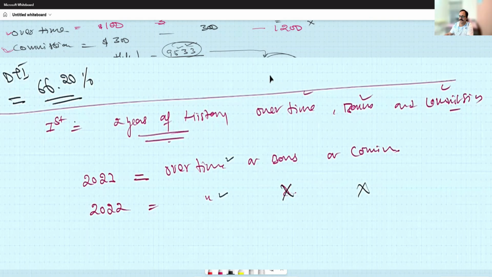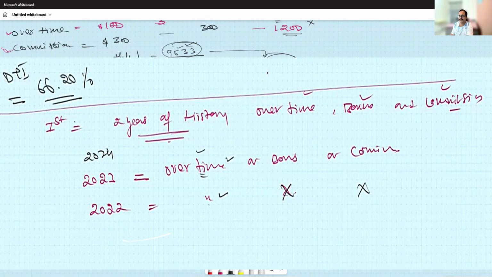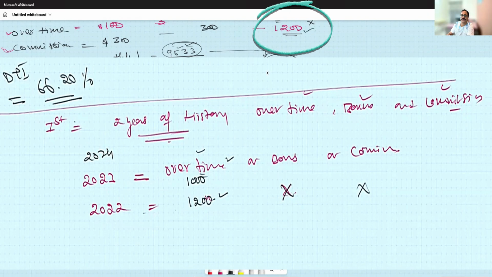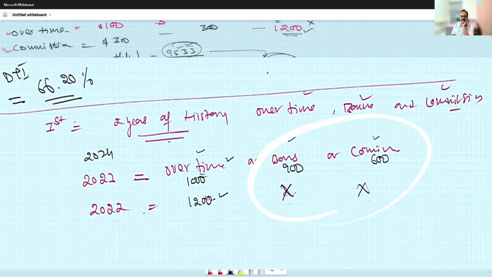But overtime, yes, he received overtime in 2023, he received in 2022 as well, but not bonus and commission. So now I can use the overtime because the borrower has received it. We could easily see 1200 so far in 2024. In 2023, he also received 1000. In 2022, he received maybe 1200. Bonus in 2023, he received, let's say, $900 and zero. Commission $600 and zero.